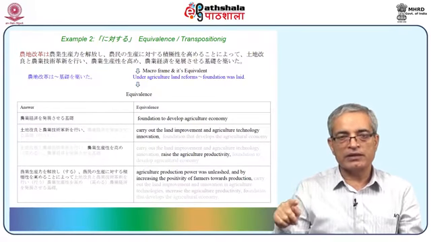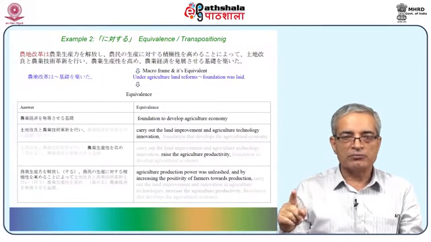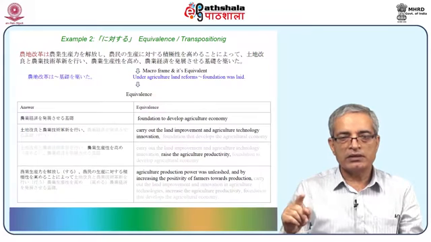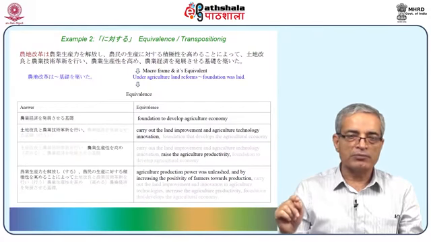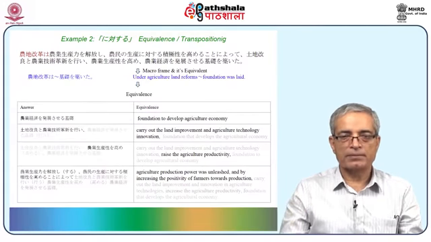Foundation to develop agriculture economy was laid, carry out the land improvement and agriculture technology innovation, raise the agriculture productivity, agriculture production power was unleashed by increasing the positivity of farmers towards production.